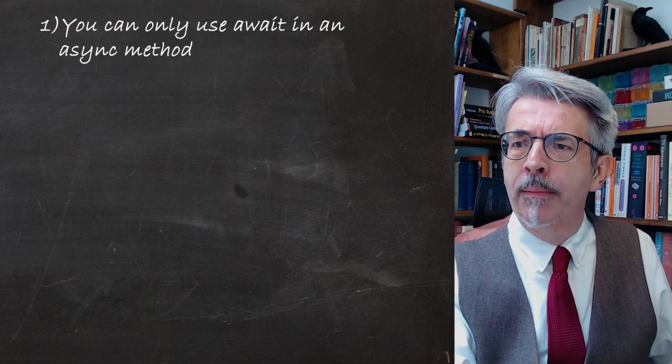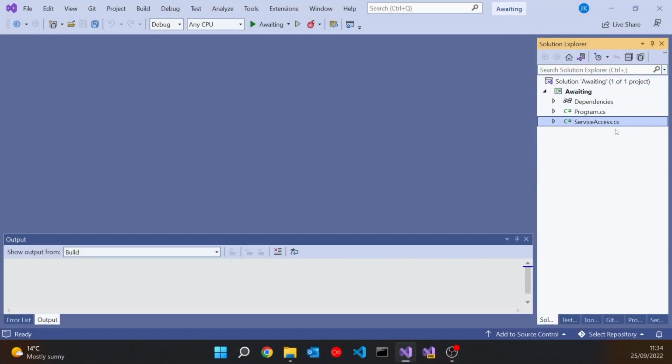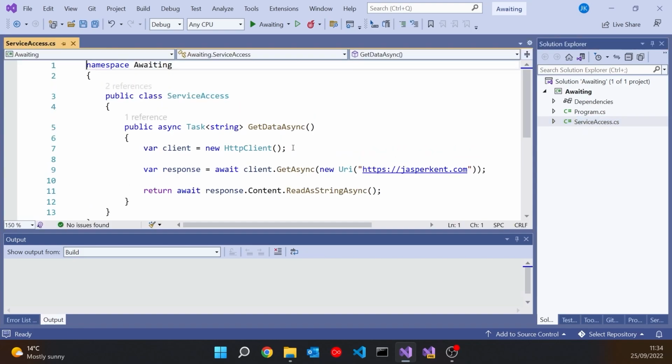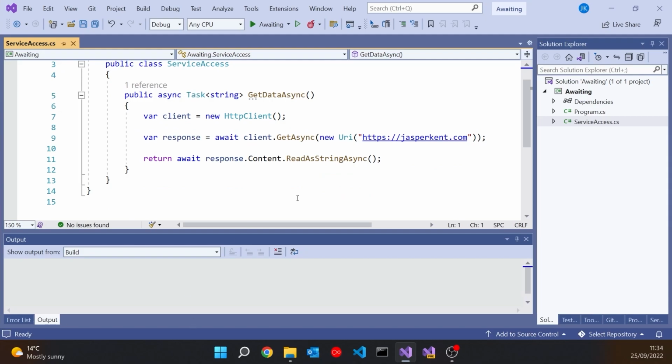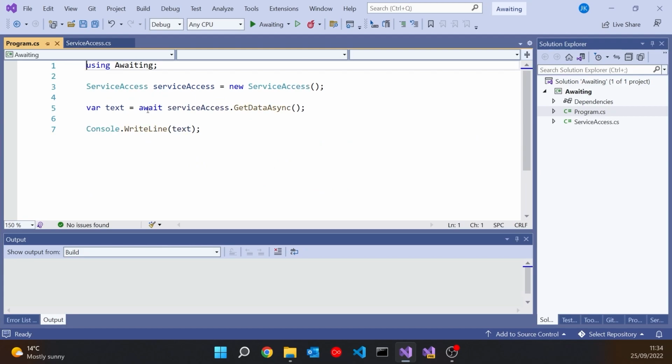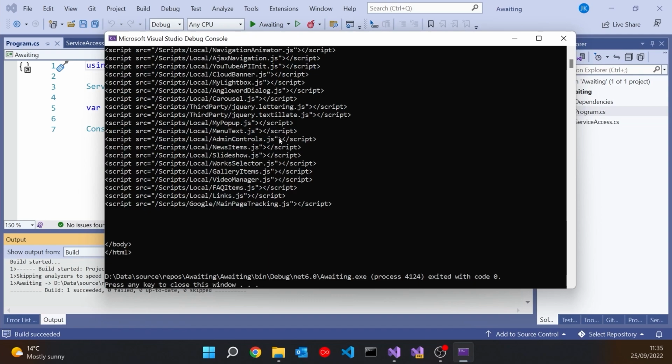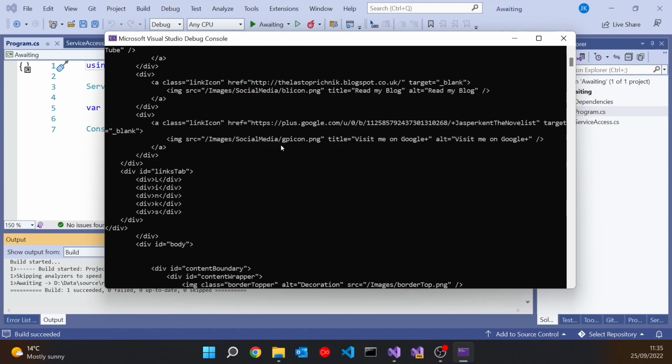I've got a quick program here where I've got this class called ServiceAccess, and it has a method called GetDataAsync, which is an async method returning a Task of string, and that makes an async request to this website here, gets back the response, so it awaits on that, and then it makes another async request with await to unpack the contents, and that's what gets returned to the program. So the program simply calls that, prints out the result. If we run that, then we simply see there is the content of the whole of that HTML page. It doesn't really matter about that. But the point was, it's using async and await.